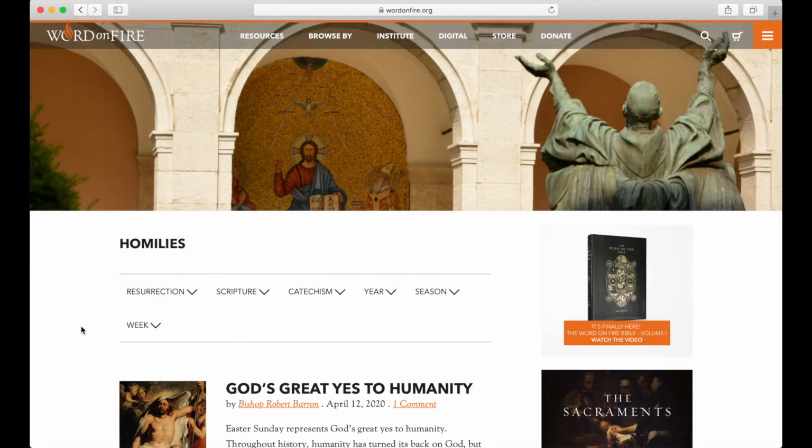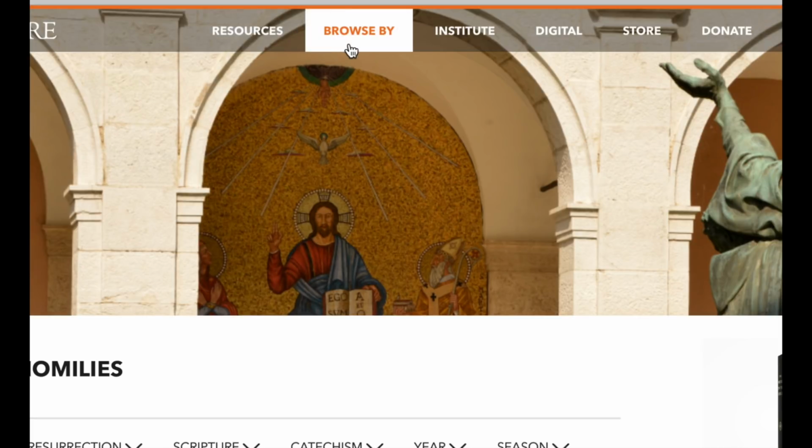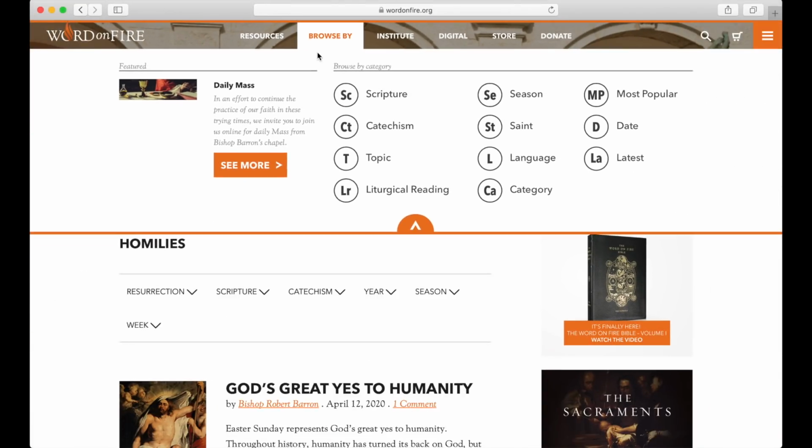Now, let me show you another way to browse homilies on Bishop Barron's site. Using this method, we'll go back up to the very top of the page, and instead of clicking on this Resources link, we're going to click on this Browse By link. This allows me to search for Bishop Barron and Word on Fire content based on content category. So if the content relates to saints, it'll show up there and allow me to search by a specific saint, such as Saint Francis. I can also search by liturgical season. Maybe I'm looking for Easter content.